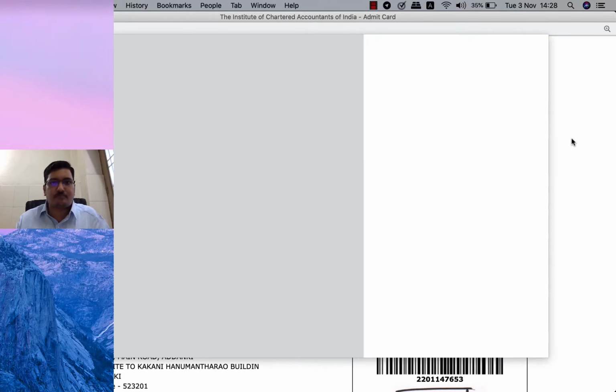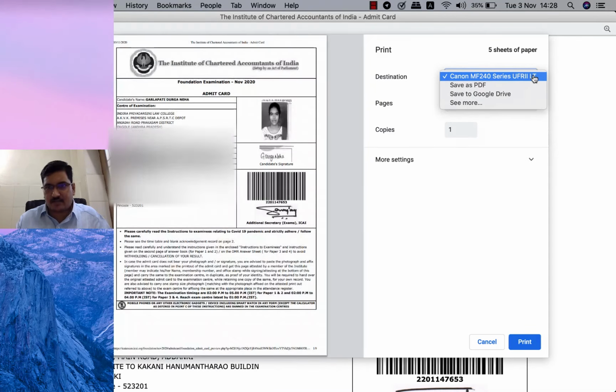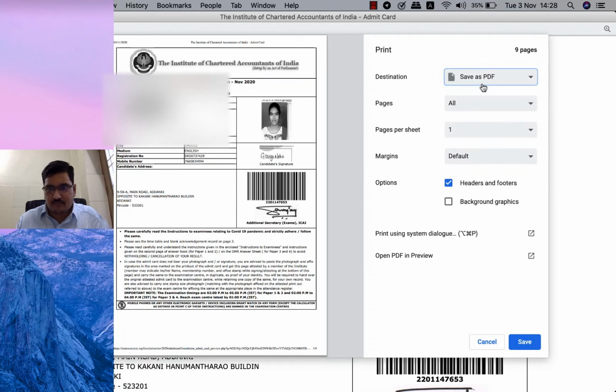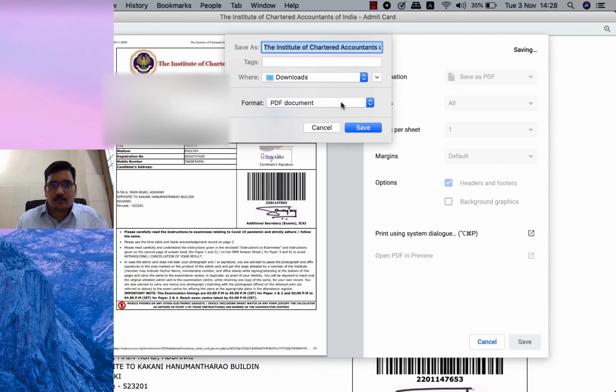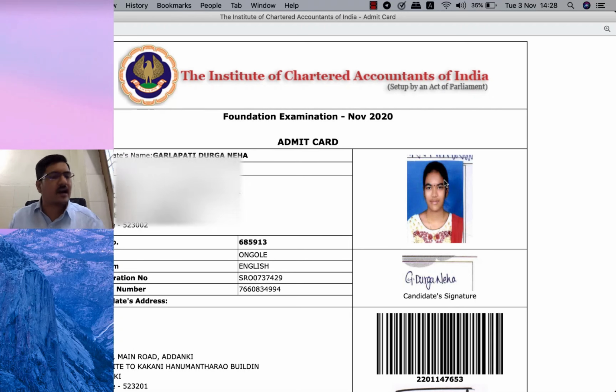So after that, the print option. Since my printer is not connected, here I am selecting an option called save as PDF. Save as PDF. After that, click the option save. So it will be saved in your computer. So in this manner, if you connect a printer, you can take the printout of the admit card. If you have not connected the printer, then you can download the same.